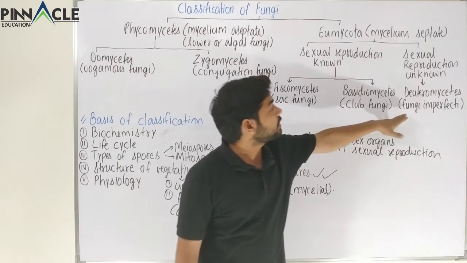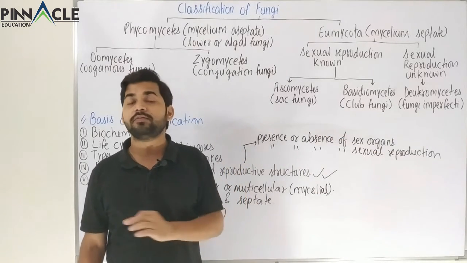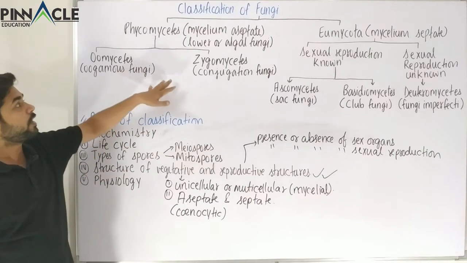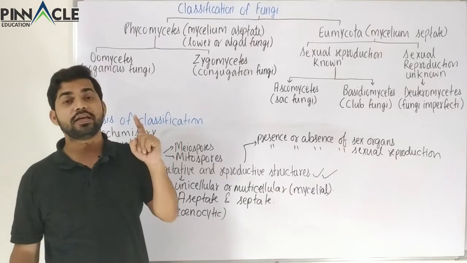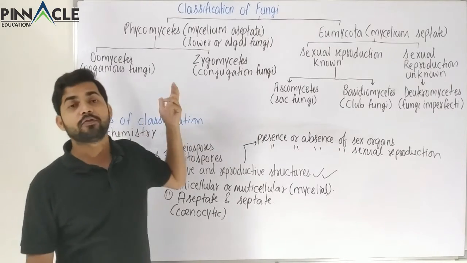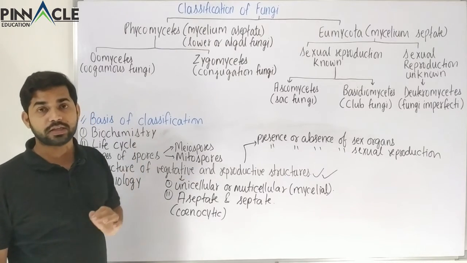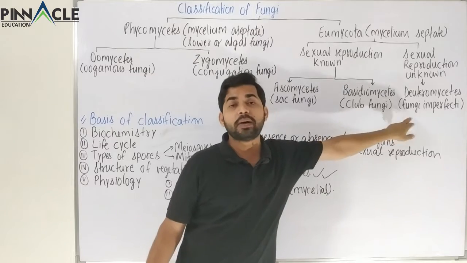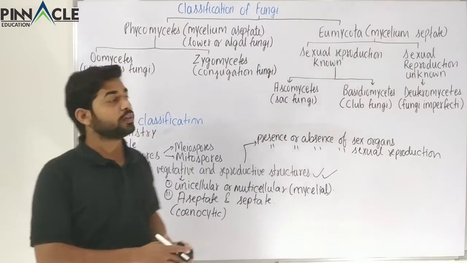That is why these are called fungi imperfecti, because no sexual reproduction is involved in the case of deuteromycetes. But in the phycomycetes, the zygomycetes or the oomycetes, sexual reproduction is known. It is not that because these two are in this category, there is no sexual reproduction. These two also show sexual reproduction. Only the deuteromycetes is the category of fungi which does not show sexual reproduction.